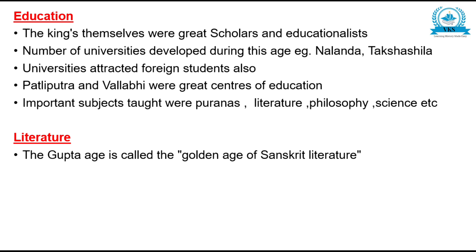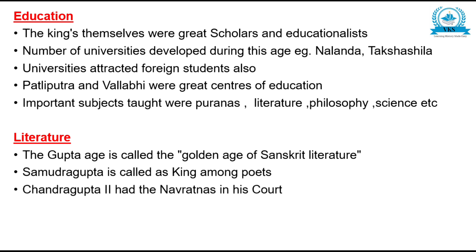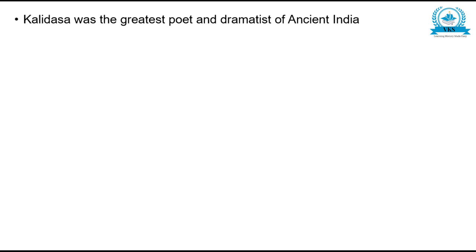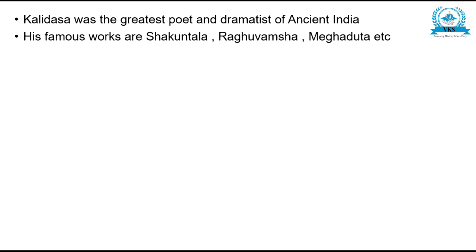Literature. The Gupta age is called the golden age of Sanskrit literature. Samudragupta is called the king among poets. Chandragupta too had the Navaratnas in his court. Kalidasa was the greatest poet and dramatist of ancient India. His famous works are Shakuntala, Raghuvamsha, Meghaduta, etc.